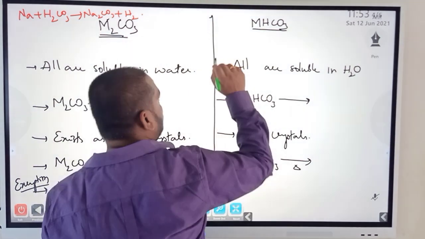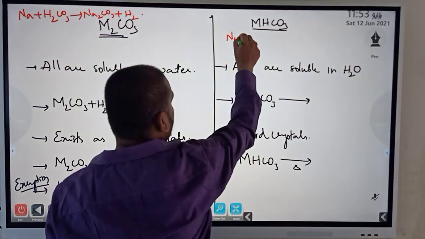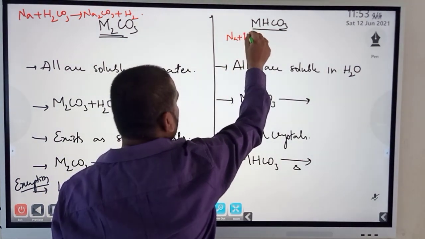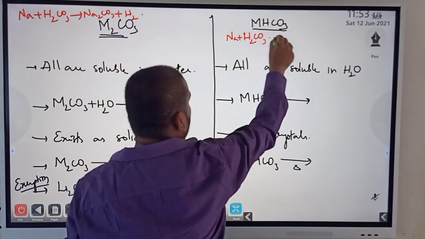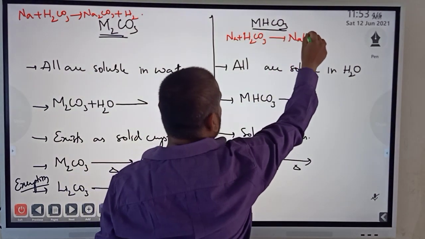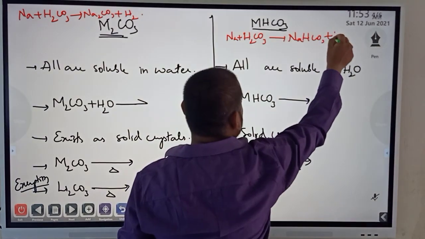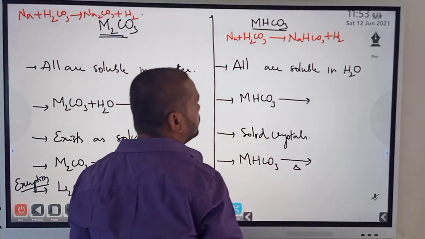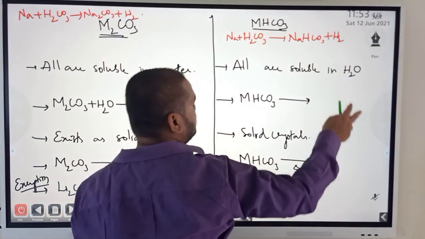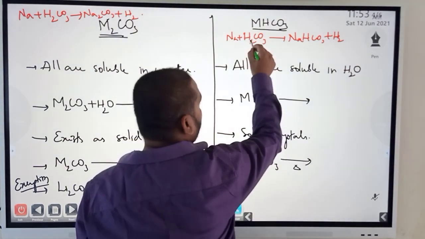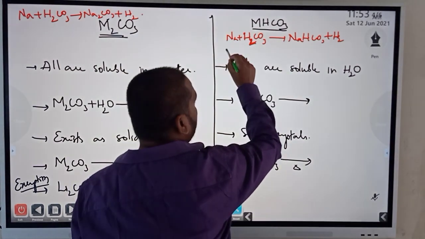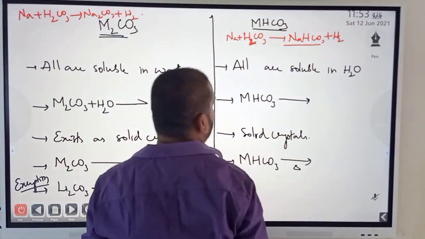Bicarbonates are formed when only one of the hydrogens is replaced, that is Na plus H2CO3 on reacting will form NaHCO3 plus hydrogen gas. Okay, in fact, we have to balance this. I am not balancing it. Now here partial hydrogens are removed and then I have got sodium bicarbonate.